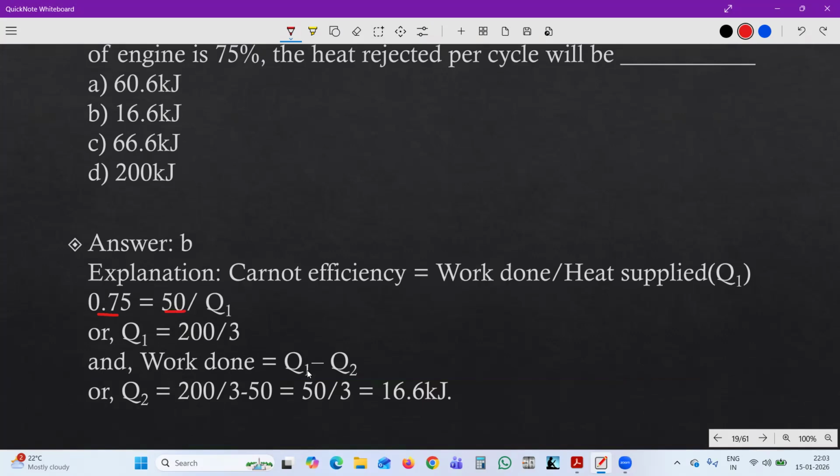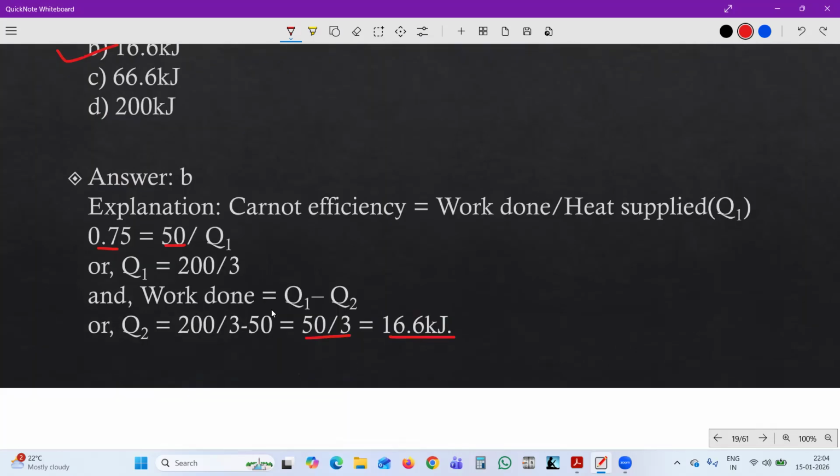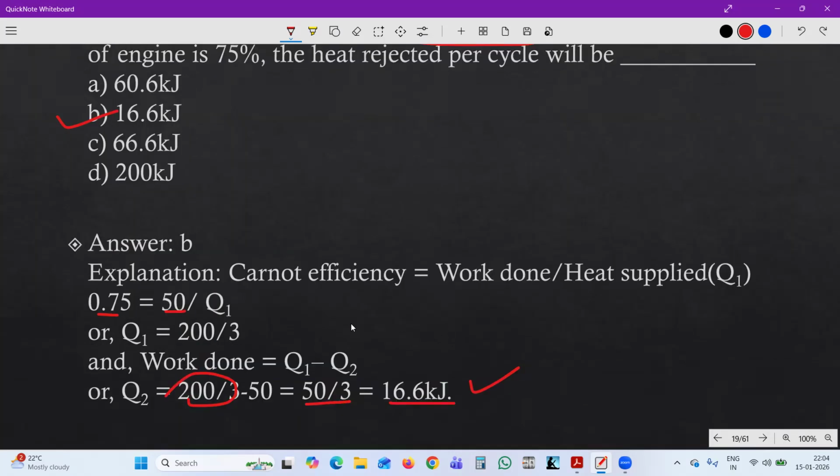So work done equals Q1 minus Q2. So Q2 equals 200 divided by 3 minus 50. So it is 50 by 3, which means 16.6 kilojoule, with 50 kilojoule of work done per cycle. That's why Q2 is 50 by 3 and this one comes from here. 16.6 kilojoule is the answer, which is B.